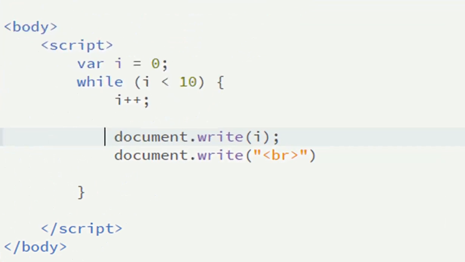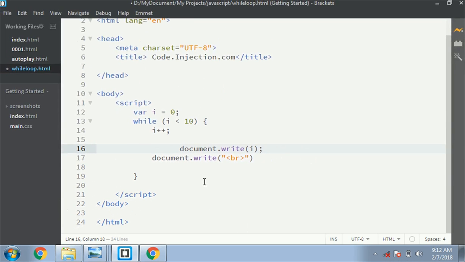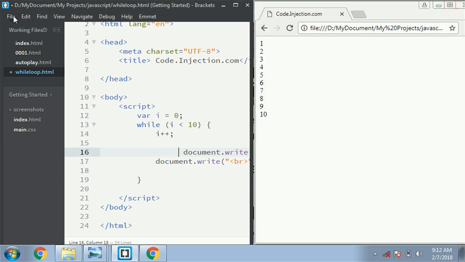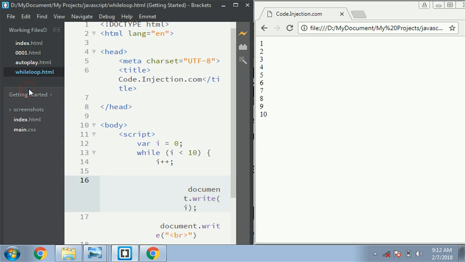Let us add a lot of white space at the beginning of the first document.write statement. Now let us save the file and see whether any change occurs to the result of the program or not. Go to File, select the Save command. As you can see, by adding white space at the beginning of the document.write statement, no change occurred to the result of the program. That is because JavaScript ignores white space between tokens.